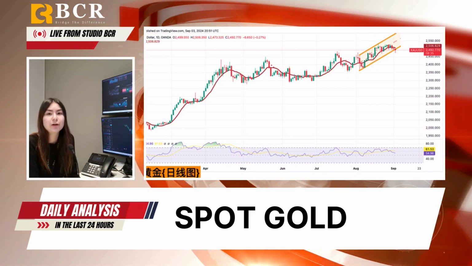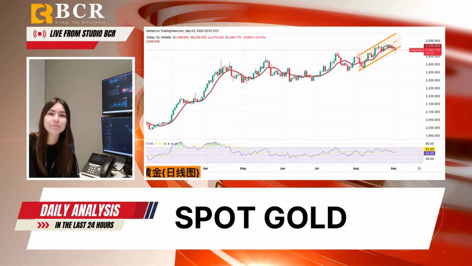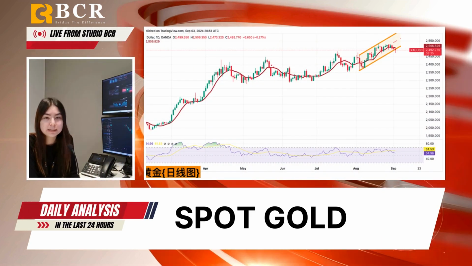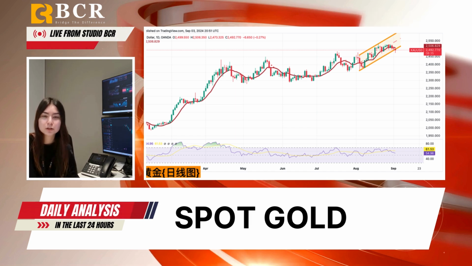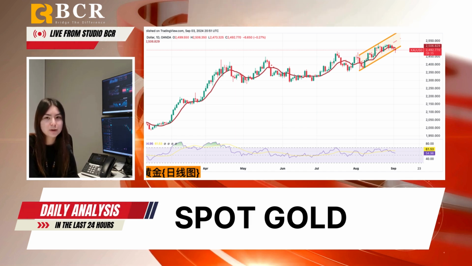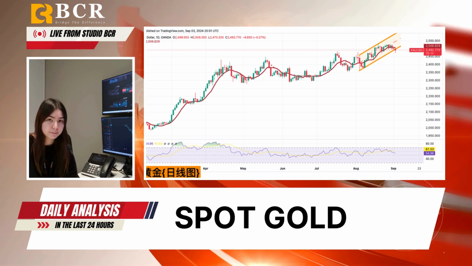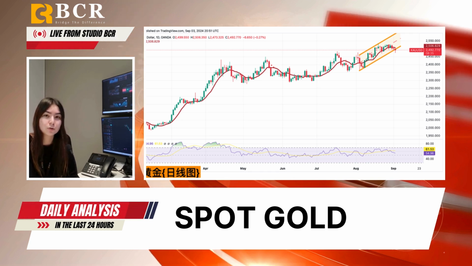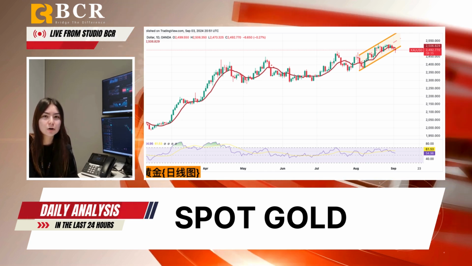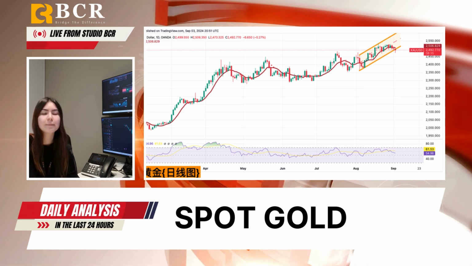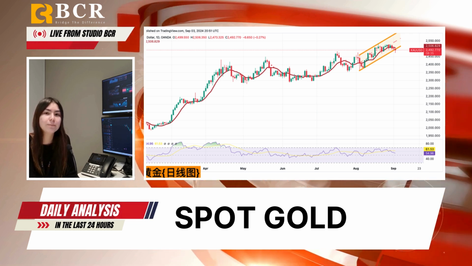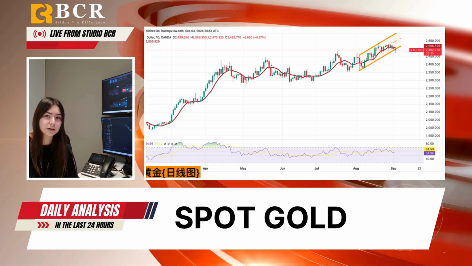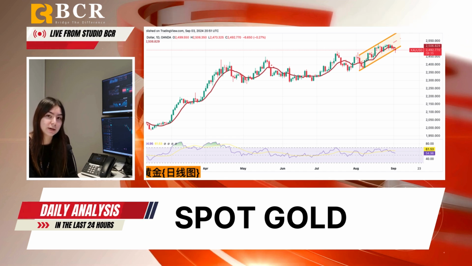And lastly, for gold prices, they continued to decline on Tuesday, reaching their lowest level in nearly 2 weeks, trading below 2475. Despite a drop in the US Treasury yields to 3.8%, gold struggled to gain ground due to the strong US dollar. The market remains focused on the upcoming US report, which could influence the Fed's decision on the size of its September rate cuts.